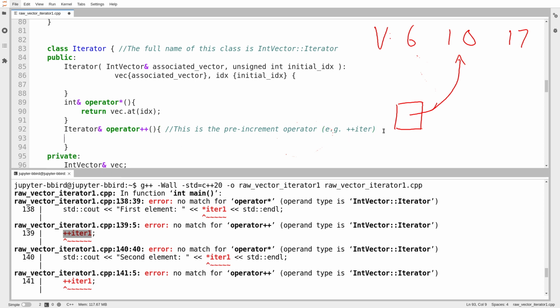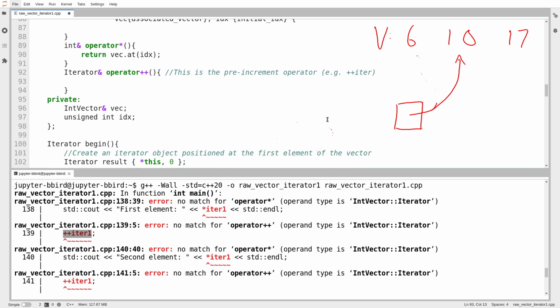Okay, so what does it mean to use plus plus on an iterator? Well, I guess for now, we're not yet worried about how the iterator becomes invalid. For now, we're just worried about valid things I can do with the iterator. For now, when I use plus plus on an iterator, what I'm saying is position yourself at the next index of the vector. So something like this. So in other words, what I want to do is increment the internally stored index for the iterator.